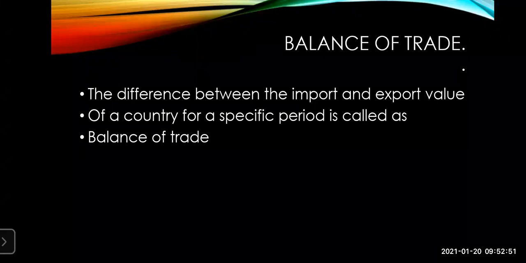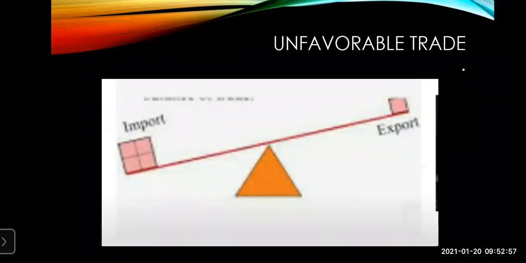So first, we'll go to the unfavorable balance. Unfavorable balance of trade, Figure 9. From the figure itself, you can make out that the values are not the same over here.